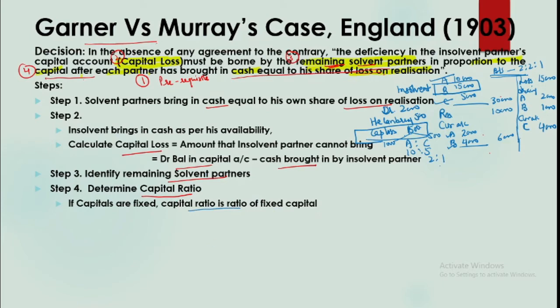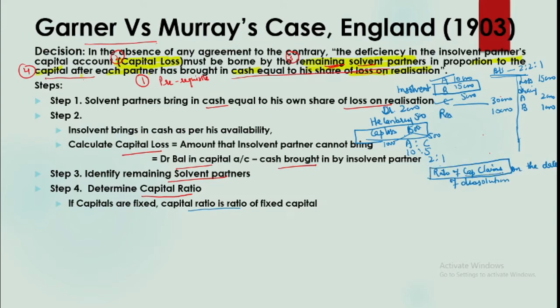Now second is if capitals are fluctuating, that is, we are not given the current accounts. So in the same example, if I assume that these current accounts are not there, then what will happen? If current accounts are not given, it means the capitals are fluctuating. So in case of fluctuating capital, the capital ratio is the ratio of capital claims on the date of dissolution. So it doesn't say capital ratio, now it says ratio of capital claim.